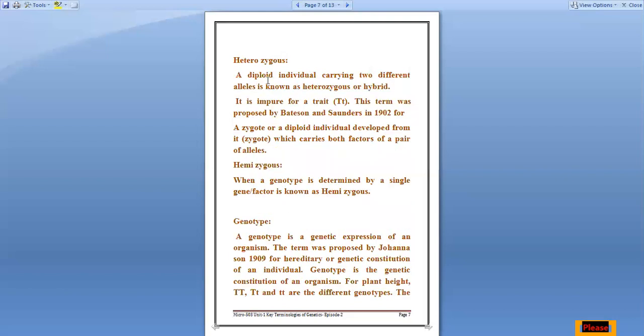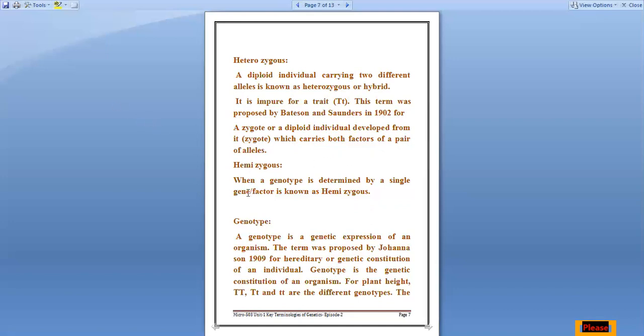Next is heterozygous. A diploid individual carrying two different alleles is known as heterozygous or hybrid. Two different alleles, that means capital T and small t. The gene will be the same, but it will have both characters, that of tallness and of dwarfness, capital T and small t. This term was proposed by Bateson and Saunders in 1902 for a zygote, or a diploid individual developed from it, which carries both factors or both pair of alleles.